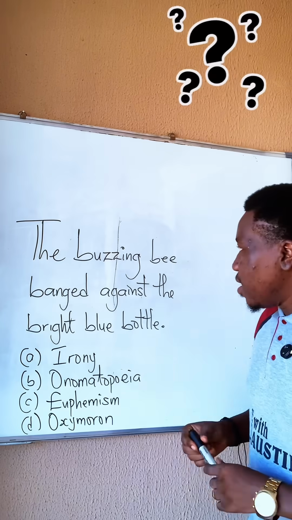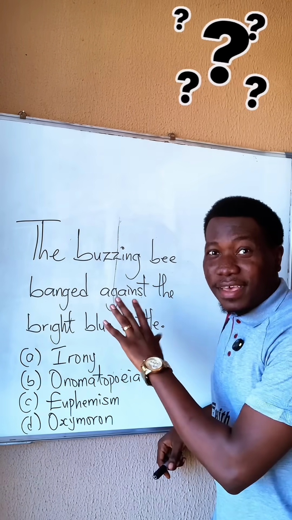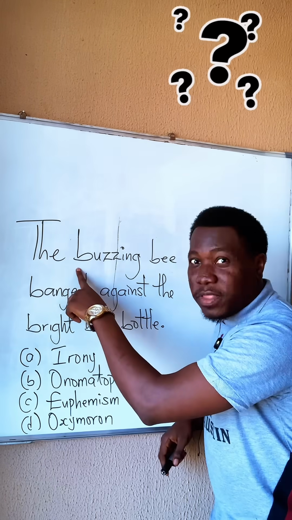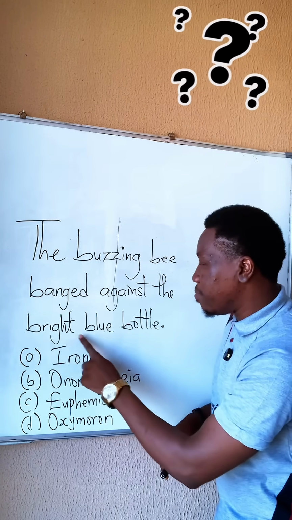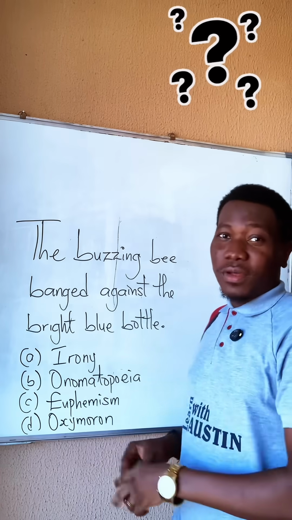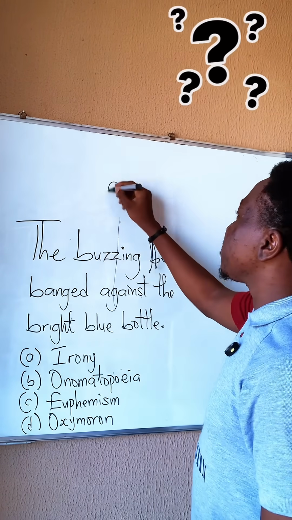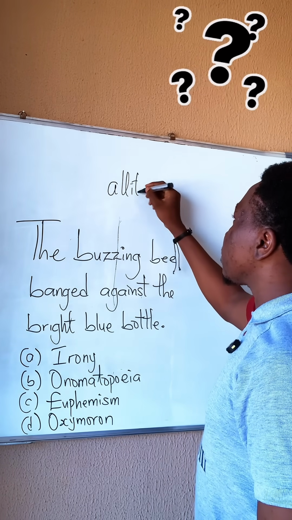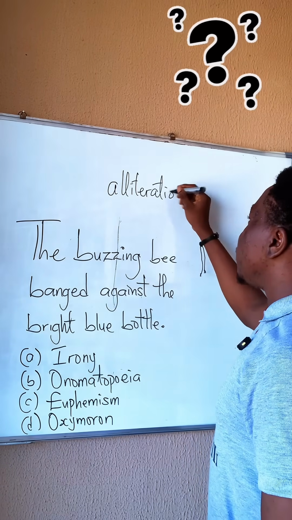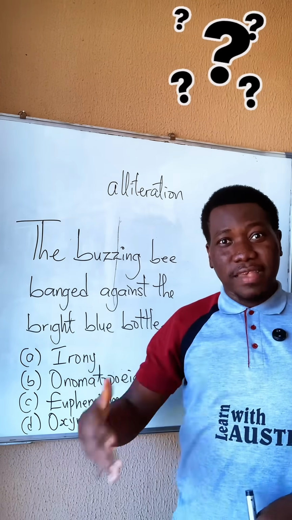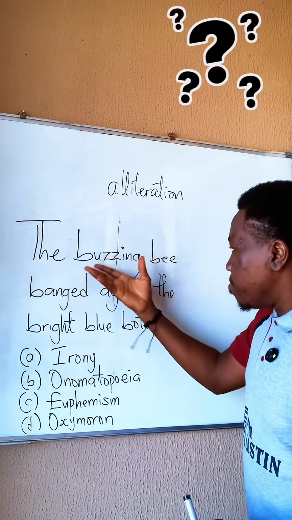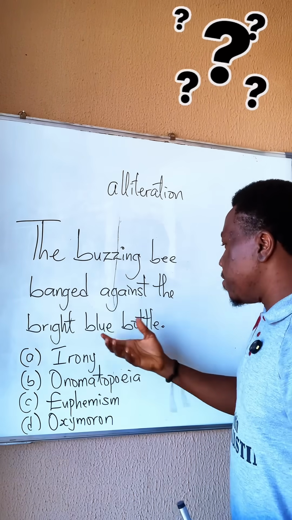Okay. When we look at this, we see a repetition of the consonant sound "b". That tells us this is what? Alliteration. Alliteration involves the repetition of a consonant sound in nearby words: buzzing, bee, banged, bright, blue, bottle.